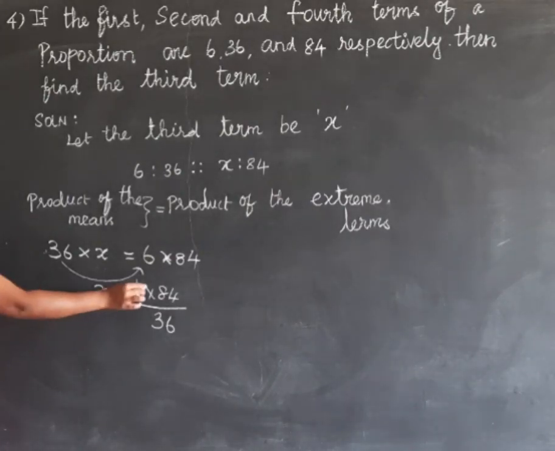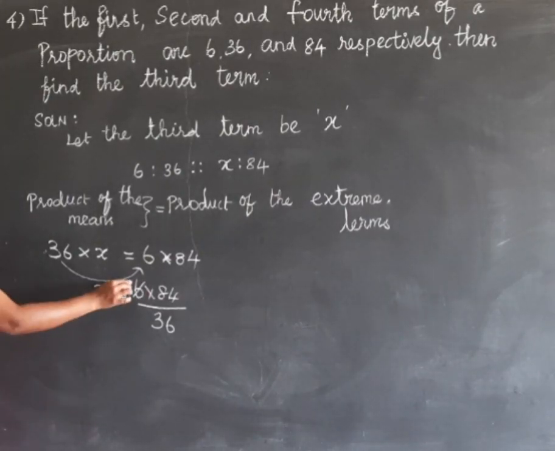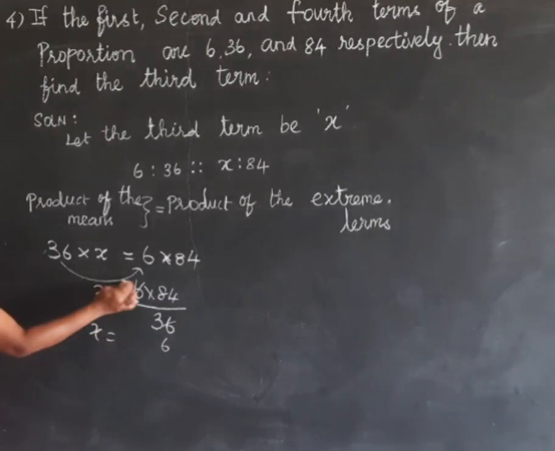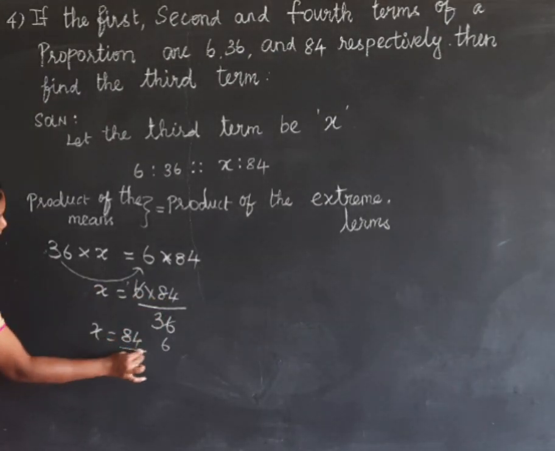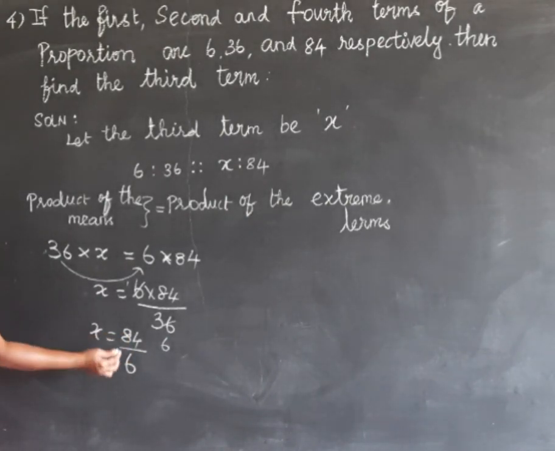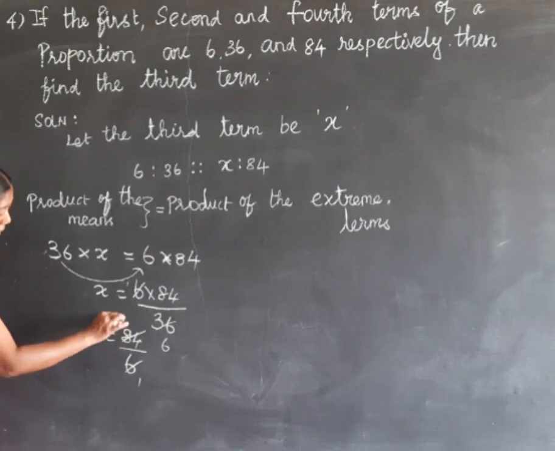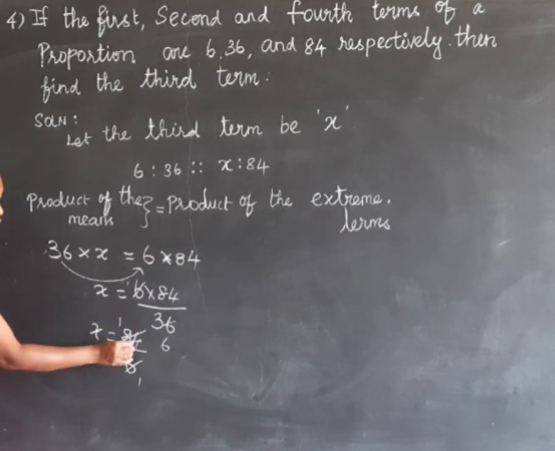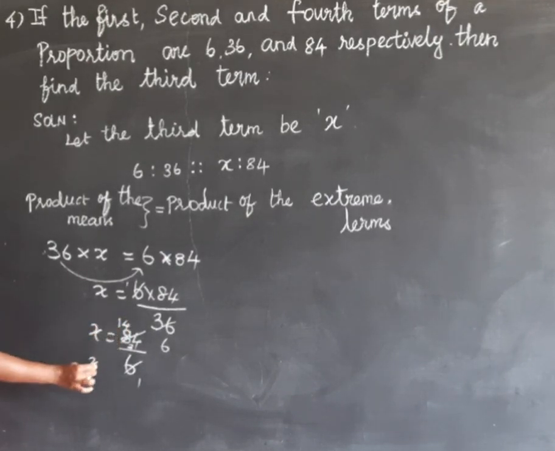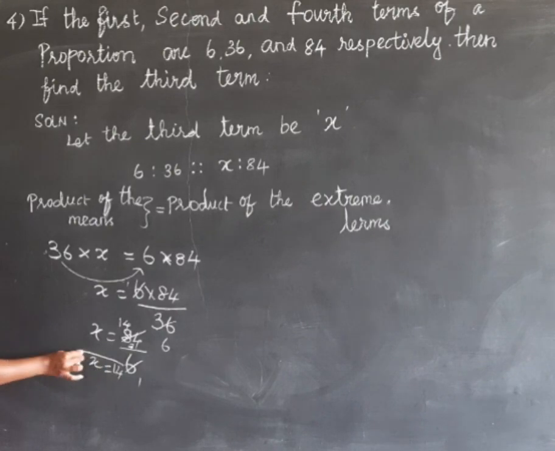Okay, so we can cancel it. 6 ones are 6, 6 sixes are 36. So x equal to 84 divided by 6. Again we can divide 84 by 6. So 6 ones are 6, 6 twos are 12, remainder 2 carried to the next number. So 24, 4 sixes are 24. So x equal to 14.